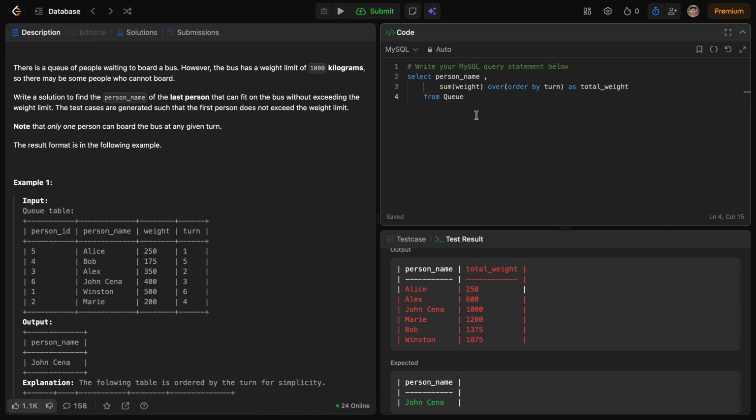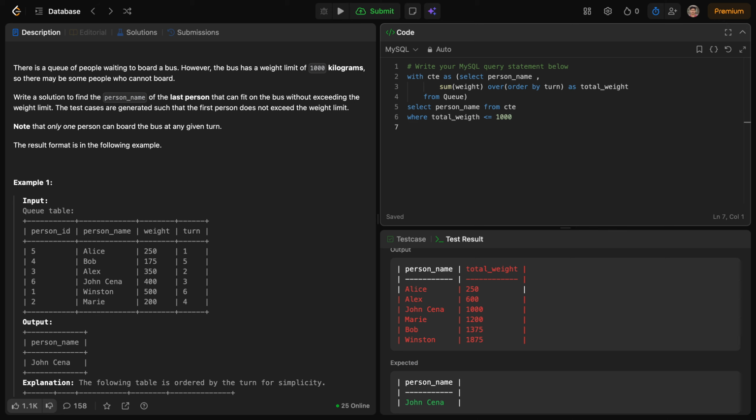Okay, so let's make this a common table expression, like a temporary table. So we make this as WITH city AS, and now what we have to get from here: select person_name from city where total_weight is less than or equal to 1000.